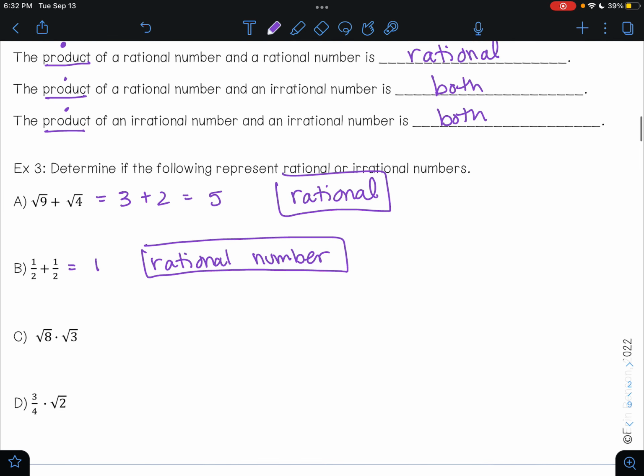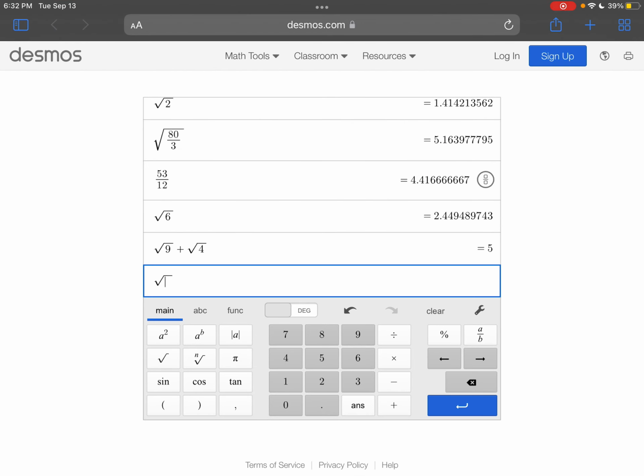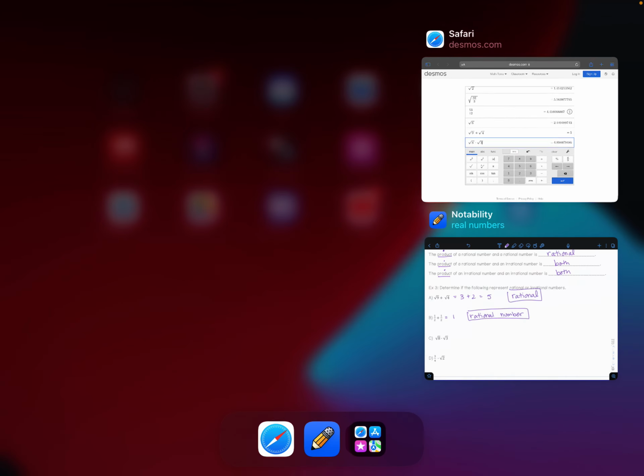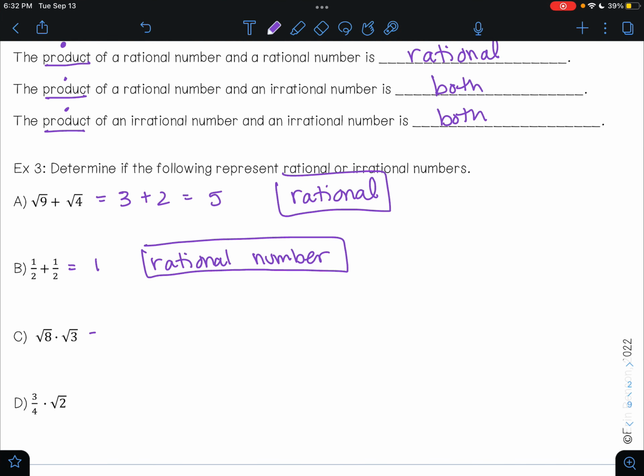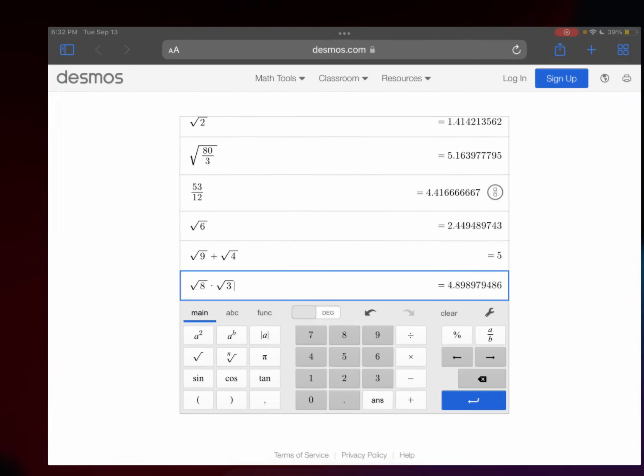For part C, I have the square root of 8 times the square root of 3. For this one, I am going to plug this into my calculator. So I'm doing the square root of 8 times the square root of 3. And I'm getting a decimal here. You could also multiply these together, and you can get the square root of 24. And I'll show you how that's the same here.